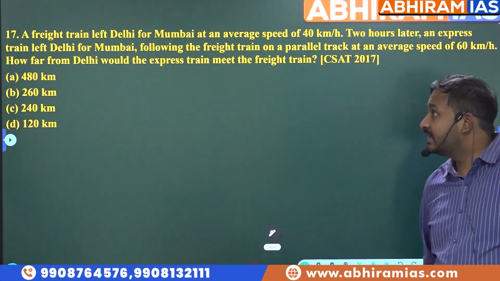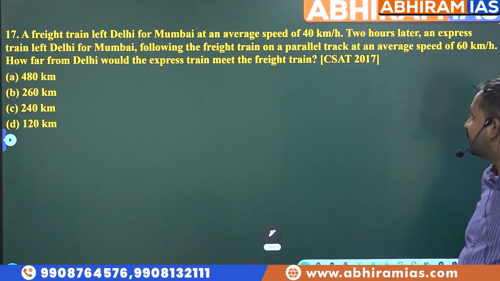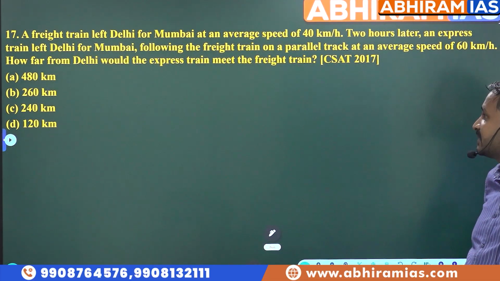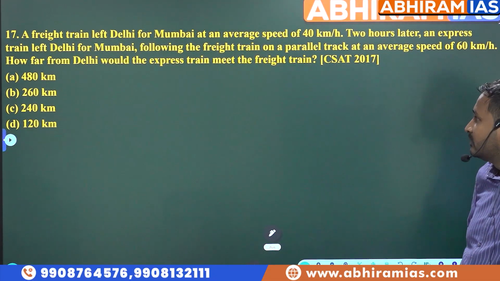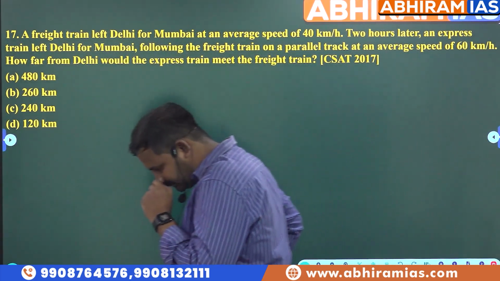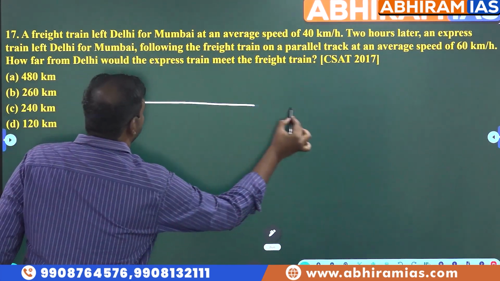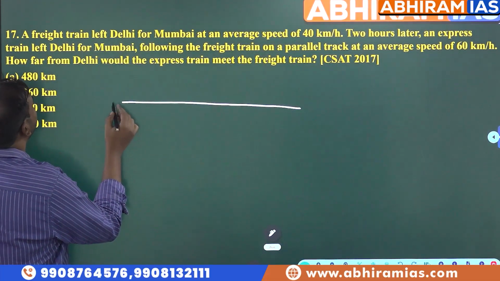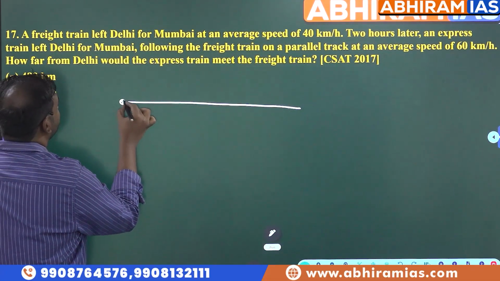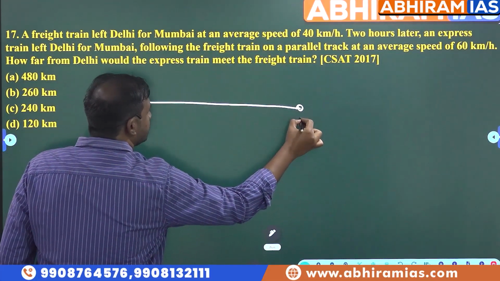A freight train left Delhi for Mumbai at an average speed of 40 kilometers per hour. 2 hours later, an express train left Delhi for Mumbai, following the freight train on a parallel track at an average speed of 60 kilometers per hour. How far from Delhi will the express train meet the freight train?